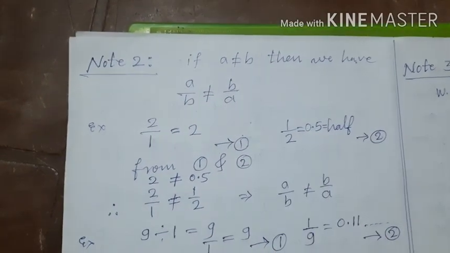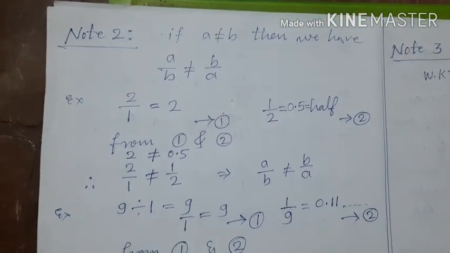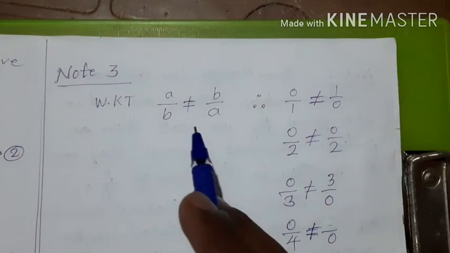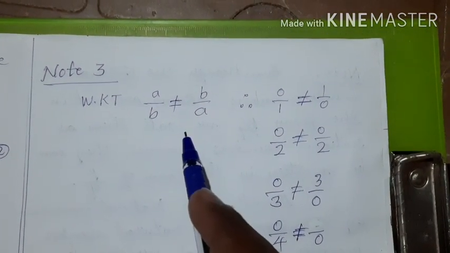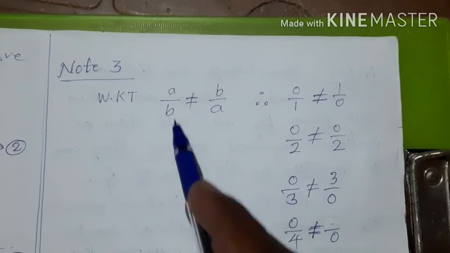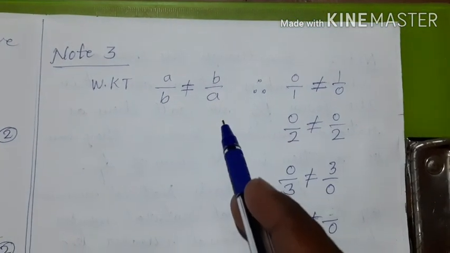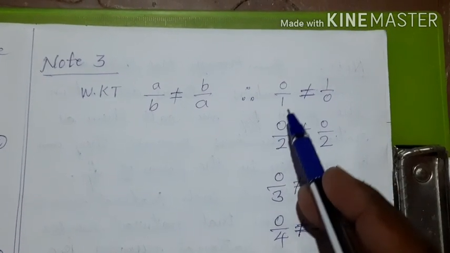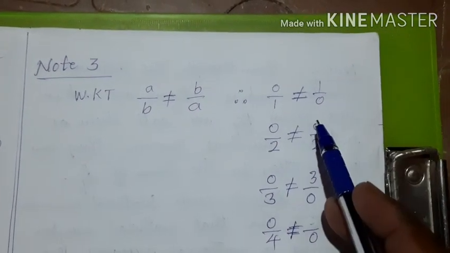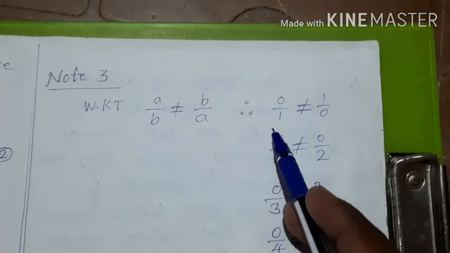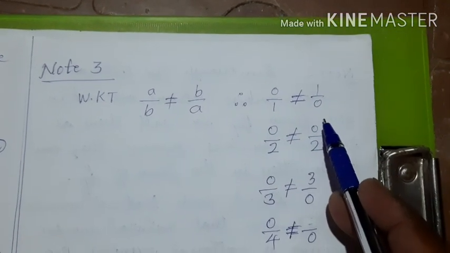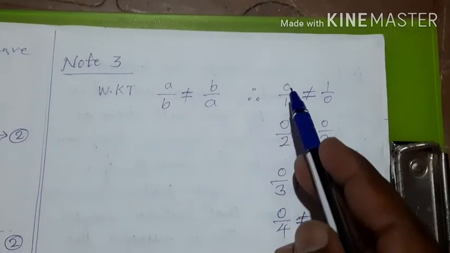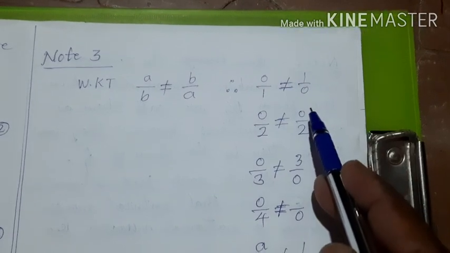This is also an interesting property of the numbers. Let us go forward to study some other interesting properties of numbers. We know that A by B is not equal to B by A. Now let us take 0 upon 1. Is 0 upon 1 equal to 1 upon 0? No. 0 upon 1 is not equal to 1 upon 0 because A by B is not equal to B by A. Therefore, 0 upon 1 cannot be equal to 1 upon 0.